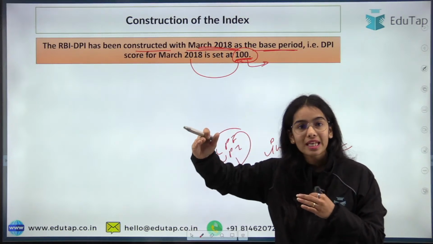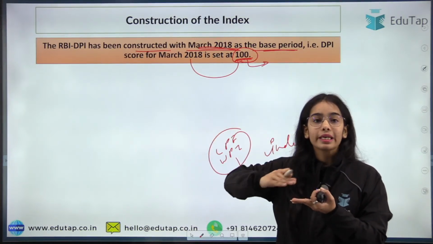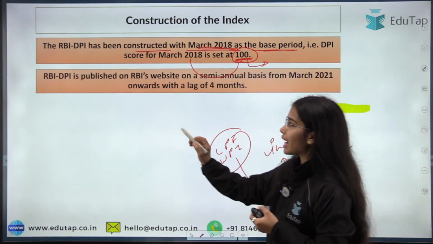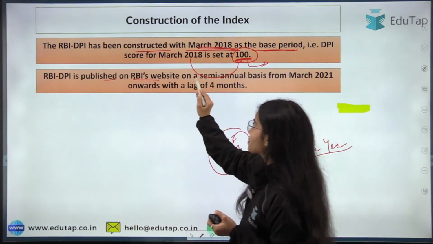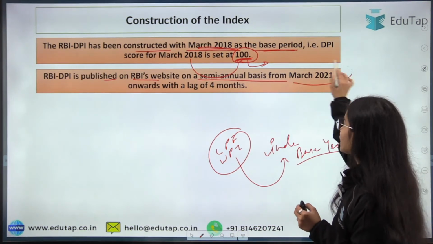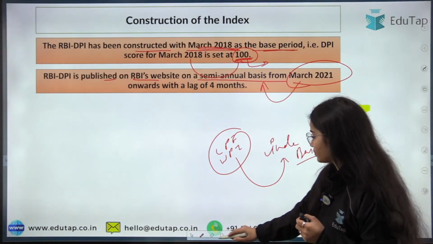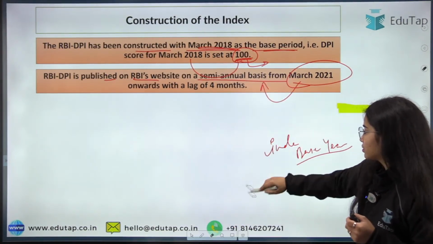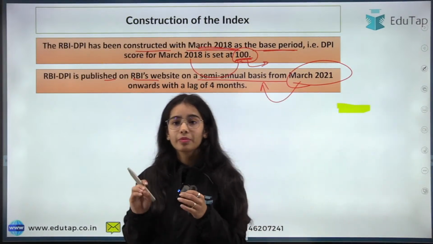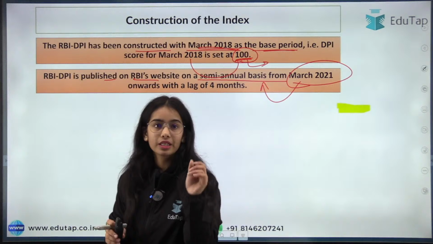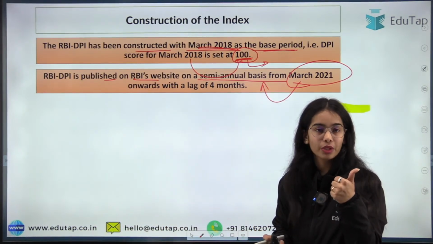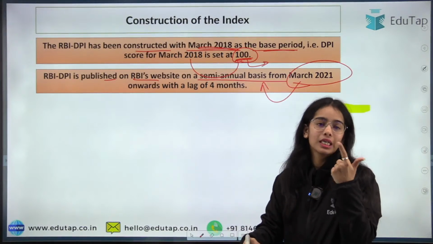Now how much improvement is happening, we will see by how much the index value increases. The RBI DPI is published on RBI's website on a semi-annual basis, as I have told you, from March 2021. The RBI Digital Payment Index is released for March and for September.